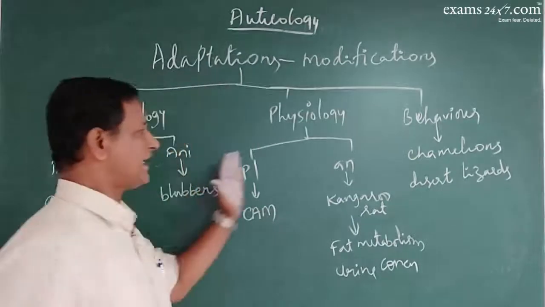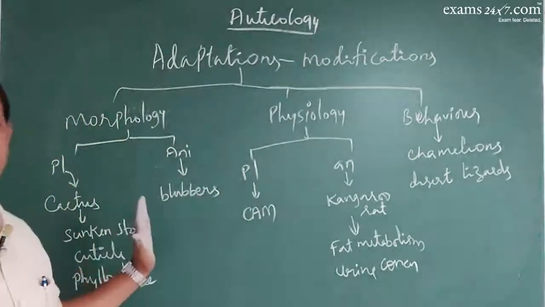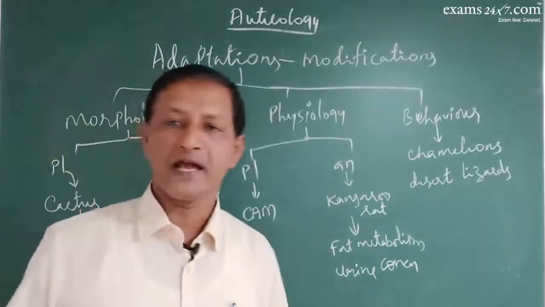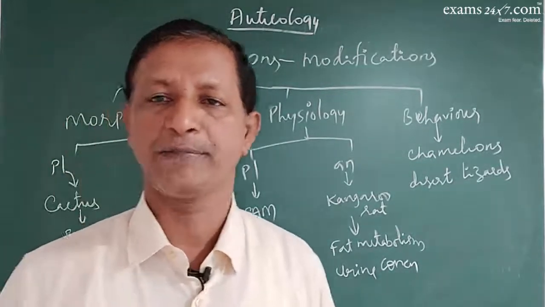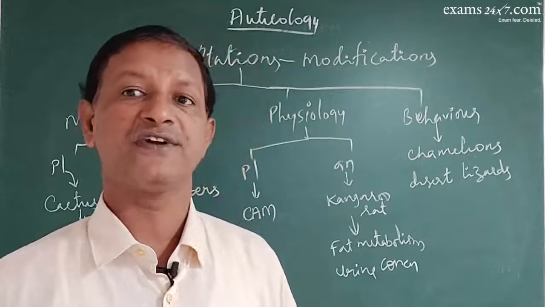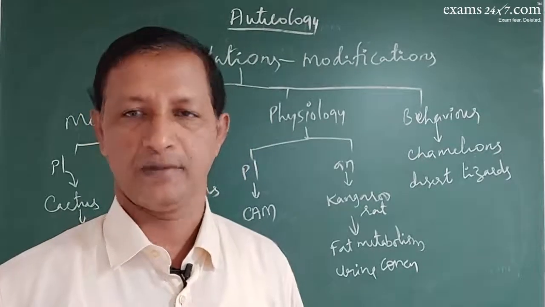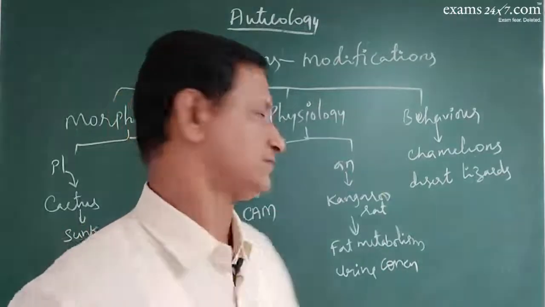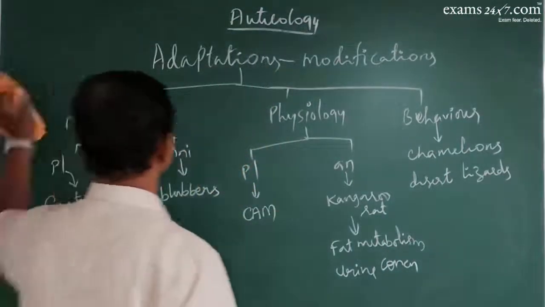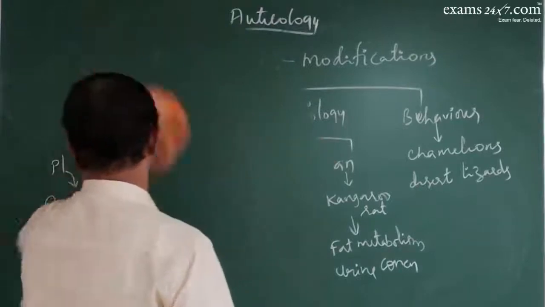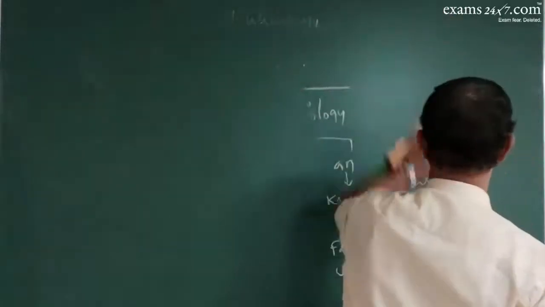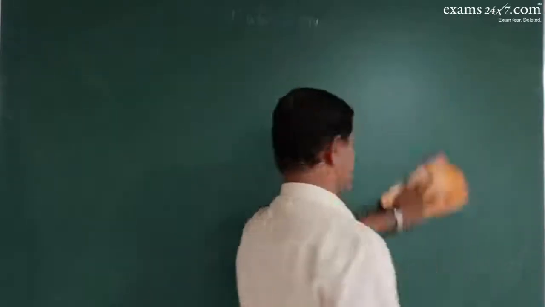You can collect as many examples as possible for each of these modifications. Totally, the organisms show modifications or adaptations so as to lead a comfortable life in a given environment. So there will be structural or some kind of changes. These are all the various issues of autecology, the individual level, at the organism level.